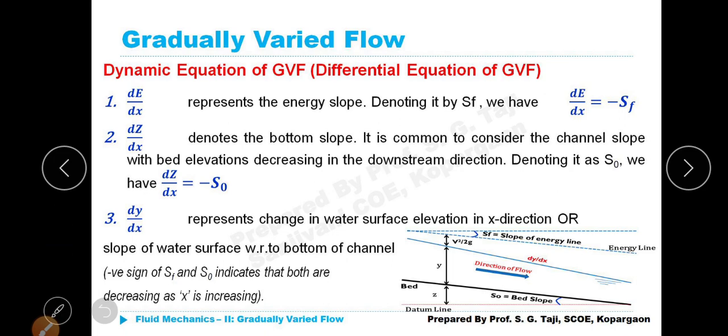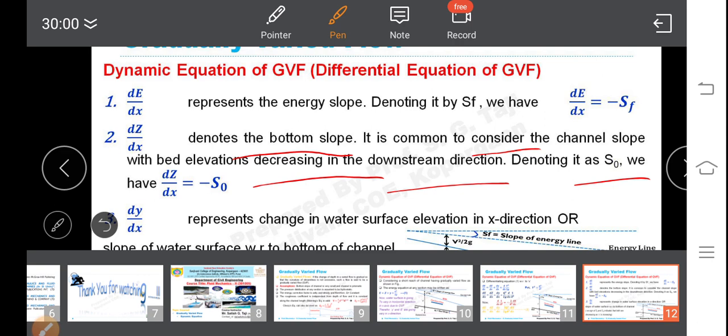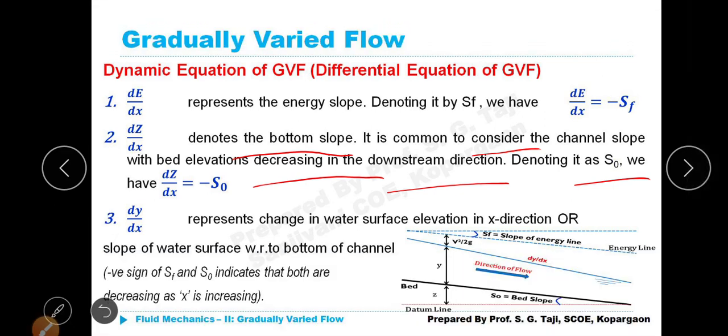What does that denote? It denotes the bottom slope. It is common to consider the channel slope with bed elevations decreasing in the downstream direction. Denoting it as S naught, we can write dz by dx is equal to minus S naught.